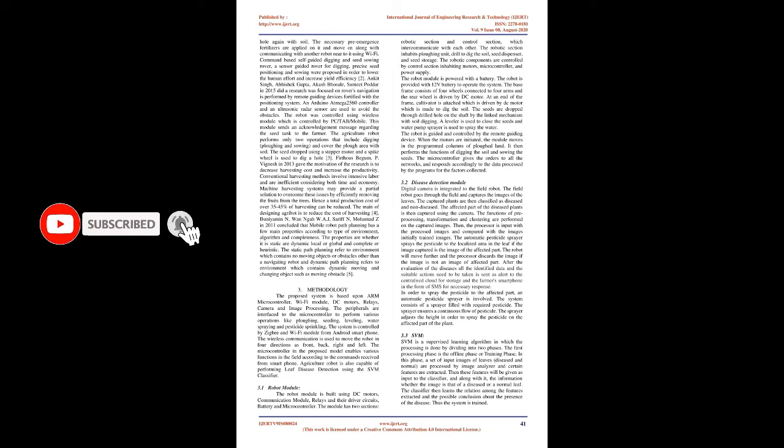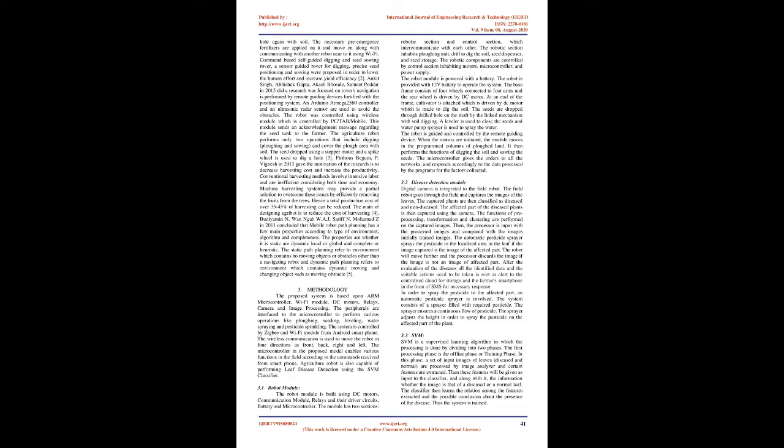The robot was controlled using a wireless module which is controlled by PC, tab or mobile. This module sends an acknowledgement message regarding the seed tank to the farmer. The agriculture robot performs only two operations, which include digging, ploughing and sowing, and covering the plough area with soil. The seed is dropped using a stepper motor, and a spike wheel is used to dig a hole.